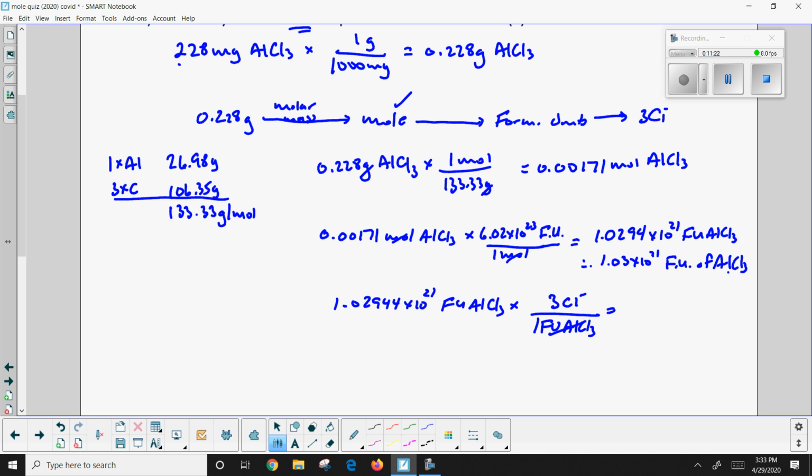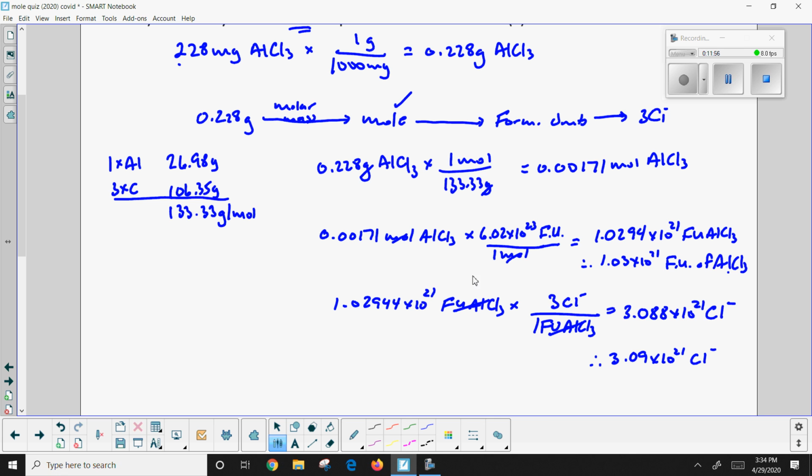So this will cancel. You want to make sure to show unit cancellation. And you have 3.088 something times 10 to the 21 chlorine ions. Make sure you show the chart here. Now, final answer with significant digits: you'd have 3.09 times 10 to the 21 chlorine ions in your particular beaker. So not very much. Well, look, it's a lot, but again, it's not much. You don't have very many grams at the beginning to start with.